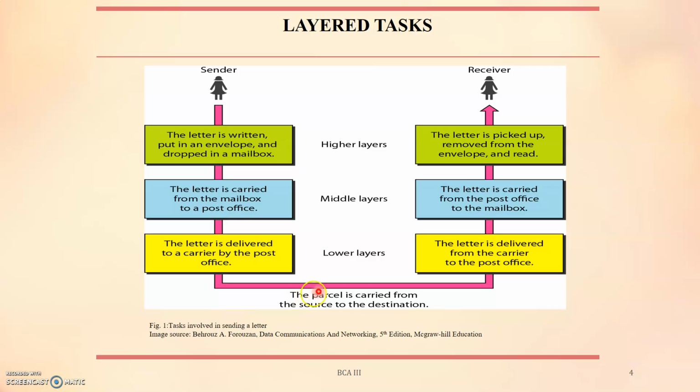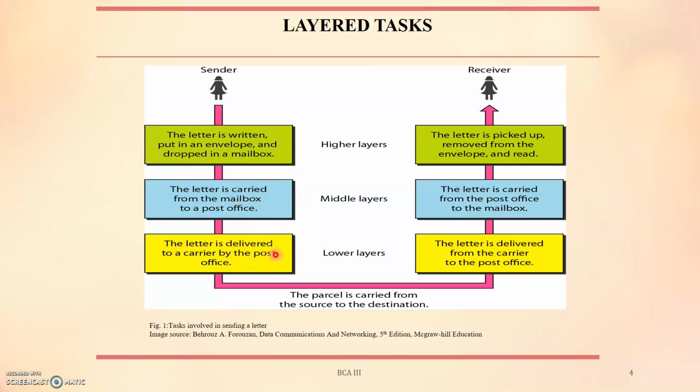So the parcel is carried from the source to the destination. At the receiver side, at the lower layer, the carrier transports the letter to the post office. For example, if you are delivering the letter from Jaipur to Delhi, because the recipient is in Delhi, the letter is delivered to the Delhi post office. After that, at the middle layer, the letter is sorted out and delivered to the recipient's mailbox. And at the higher level, the receiver picks up the letter, opens the envelope and reads it. So this is the upper layer, this is the middle layer, this is the lower layer.